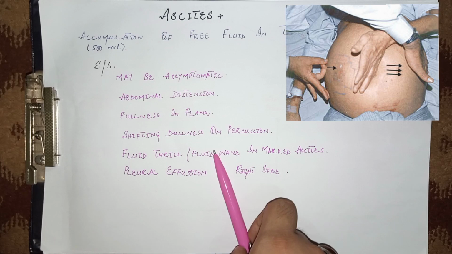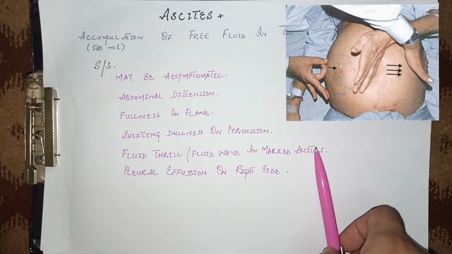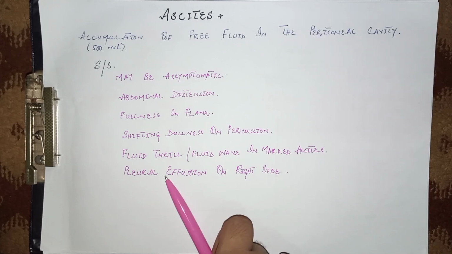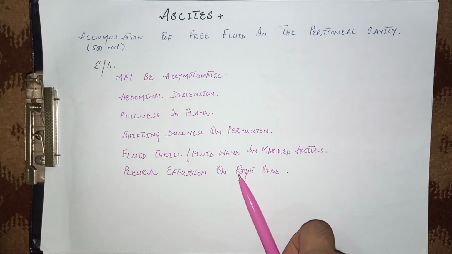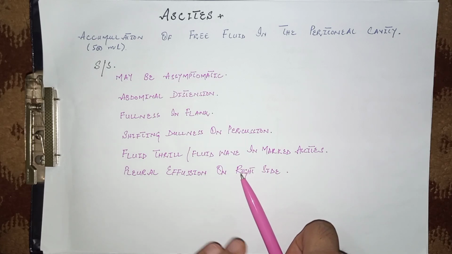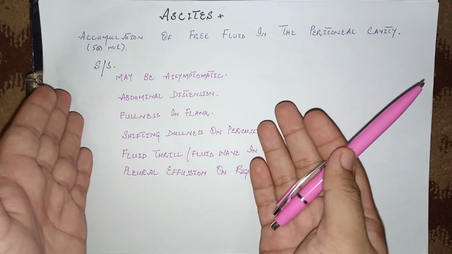Fluid thrill or fluid wave in case of marked ascites can also be appreciated when the fluid is more than 2 liters. And pleural effusion, in only 10% of the cases, can be found on the right side of the chest because of congenital defects in the diaphragm, which cause shifting of fluid from the abdomen into the thoracic cavity. So these were the signs and symptoms.